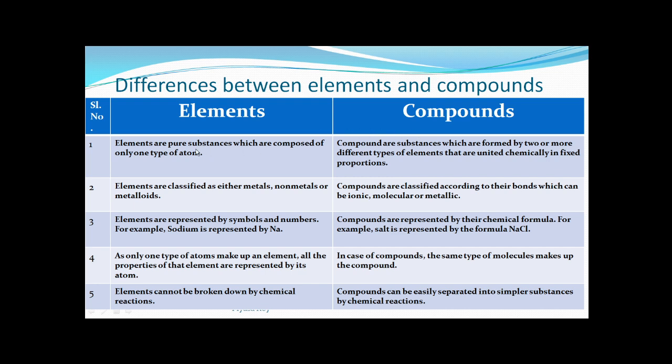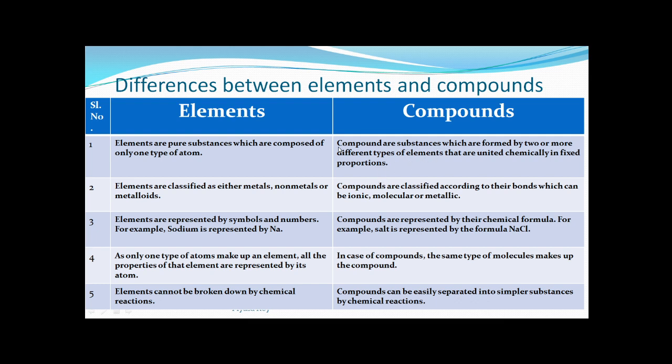Now see the differences between elements and compounds. Elements are pure substances which are composed of only one type of atom. What are pure substances? The substances which have only one type of particle in them. So both element and compound are pure substances, but elements are composed of only one type of atom, whereas compounds are substances which are formed by two or more different types of elements that are united chemically in fixed proportions.